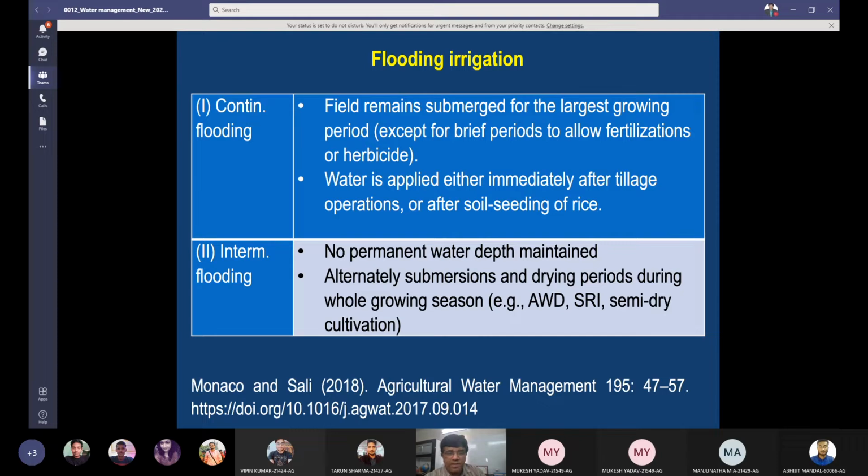In intermittent flooding, or a kind of alternate wetting and drying, no permanent water depth is maintained, and there is no regularly ponded water. Alternating submergence and drying periods occur during the whole growing season, like I have shown you in alternate wetting and drying, the system of rice intensification, and semi-dry cultivation. So intermittent flooding is followed. Alternate wetting and drying, AWD, is a good approach in transplanted rice.